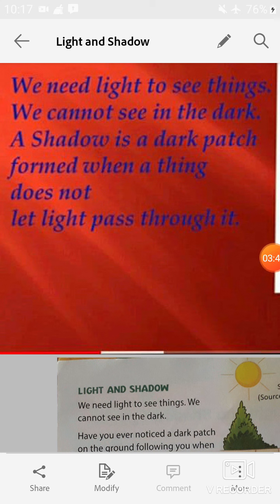So students, we need light to see things and we cannot see in the dark. A shadow is a dark patch formed when a thing does not let light pass through it.